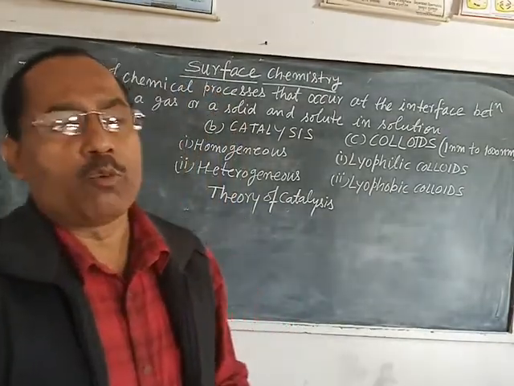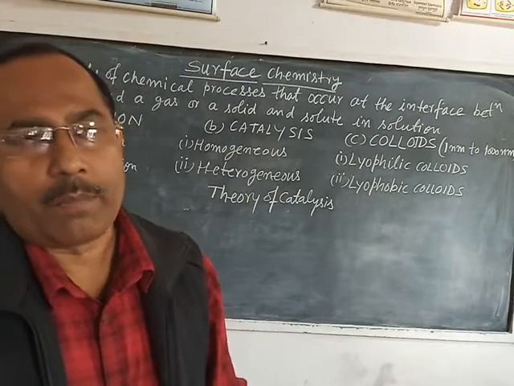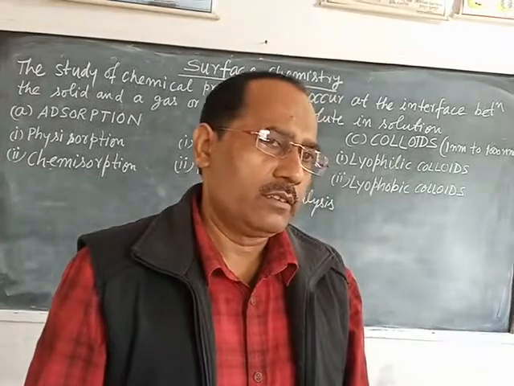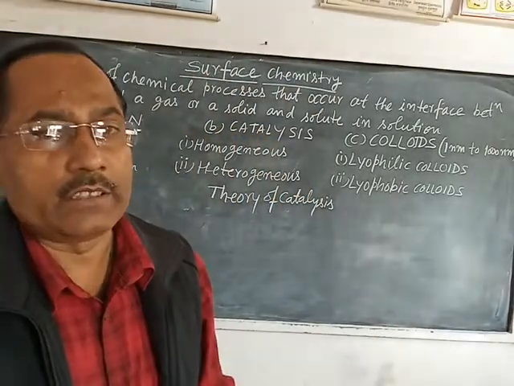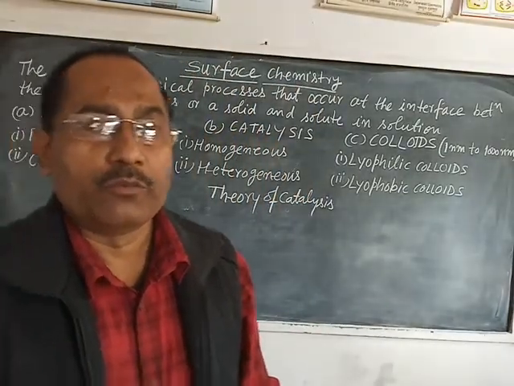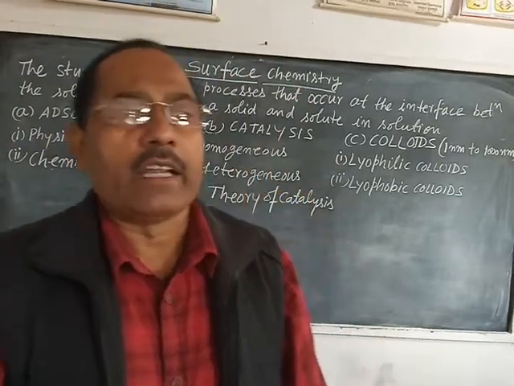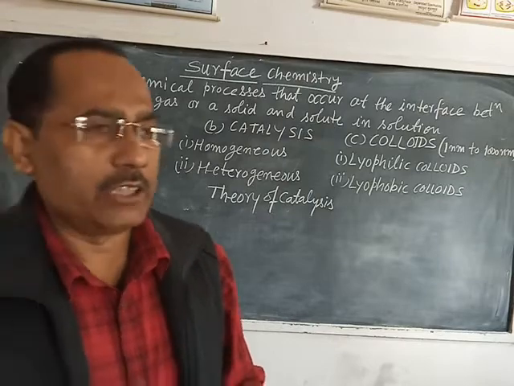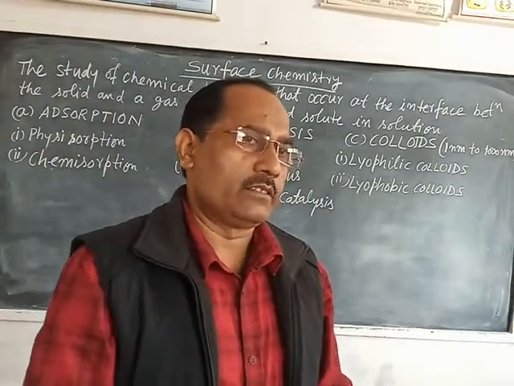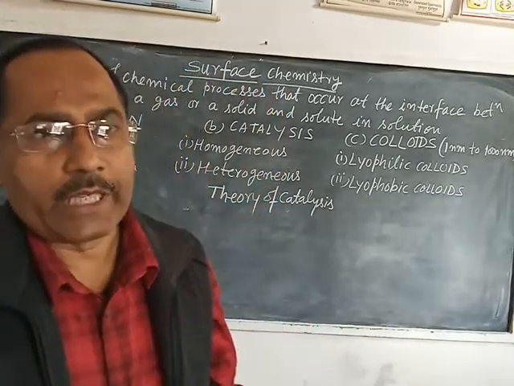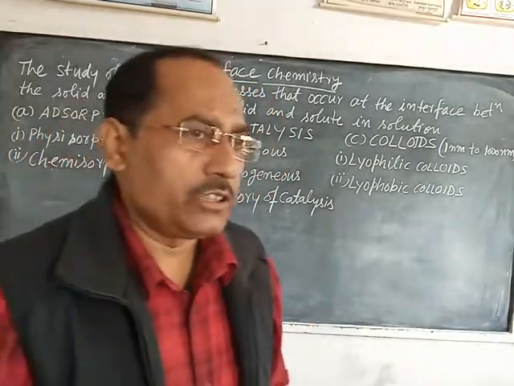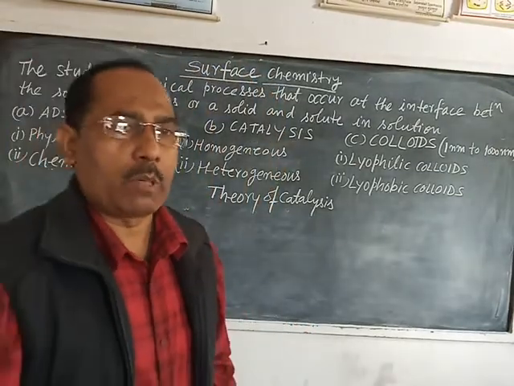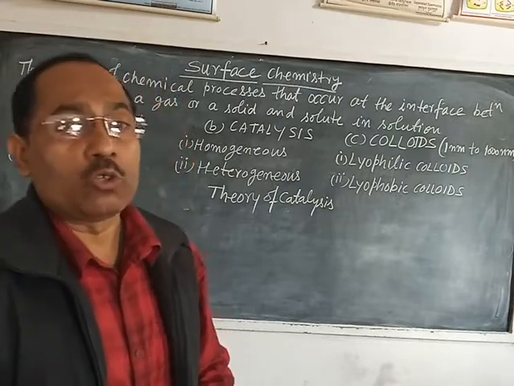during the formation of ammonia, meaning synthesis of ammonia by the Haber process, hydrogen gas is a reactant, nitrogen gas is a reactant, but finely divided iron is the catalyst. So iron is solid, but the reactants are gases. The physical state of reactant and catalyst is different. That is why the synthesis of ammonia by the Haber process is an example of heterogeneous catalysis.